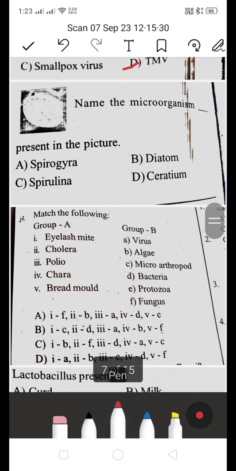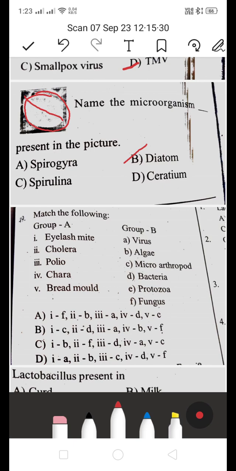Next one. Name the microorganism present in the picture. Is it spirogyra, diatom, spirulina, or ceratium? This is a diatom, so B is the right answer. Diatoms are unicellular organisms, and their cell walls are made up of silicon dioxide.